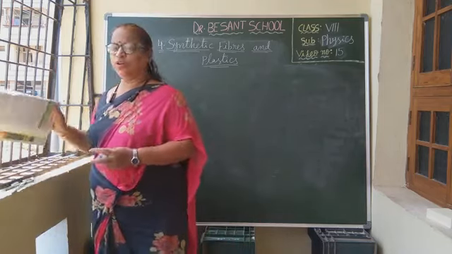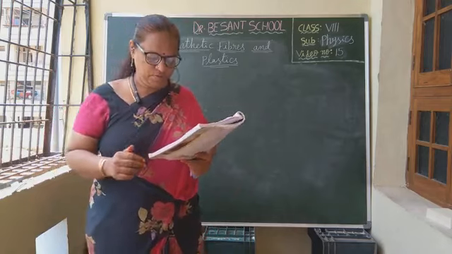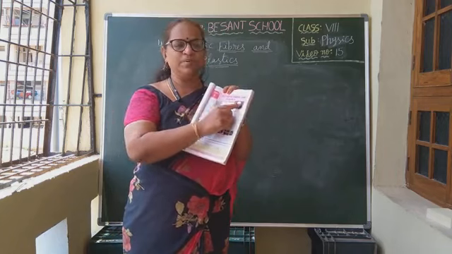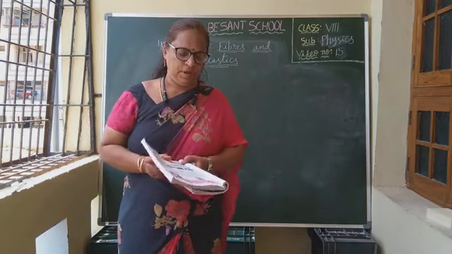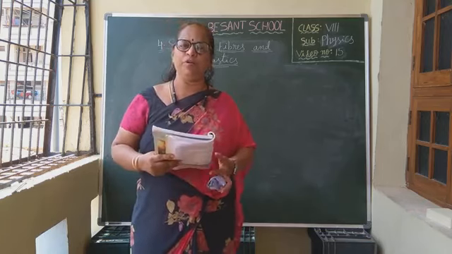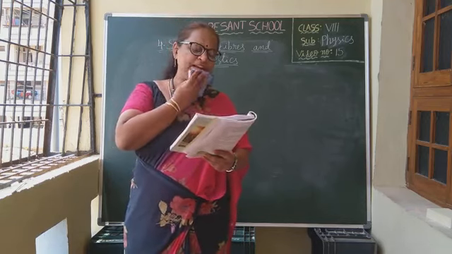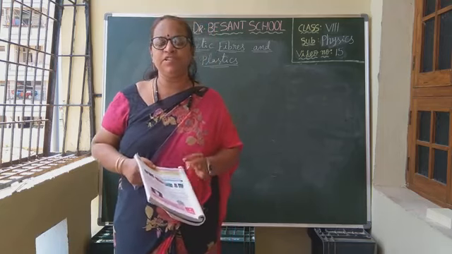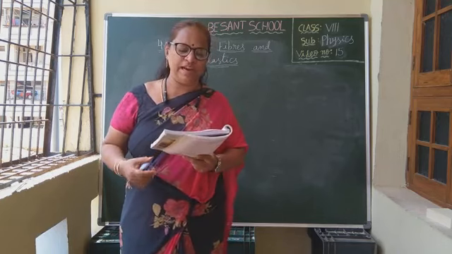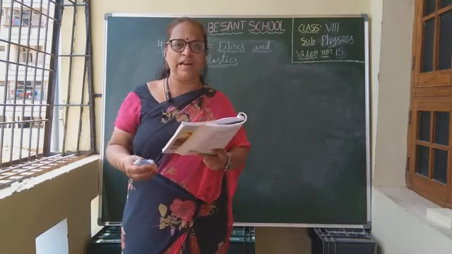I hope you all are ready with your textbook, notebook, pen, pencil, everything. Okay, now take page number 45 in your textbook, children. Open page number 45, synthetic fibers and plastics. In your previous classes you have learned many things about different types of fibers, and we know that clothes can be made from natural fibers. Name some natural fibers. Yes, cotton, silk, wool, they all come under natural fibers. And you also learned how these natural fibers are prepared in your lower classes, isn't it?